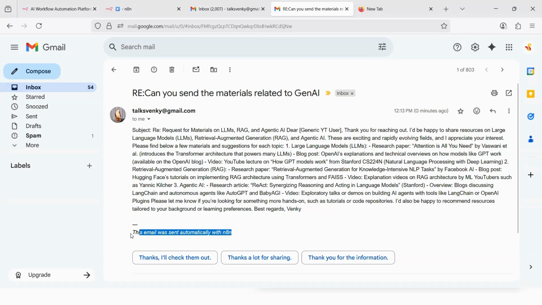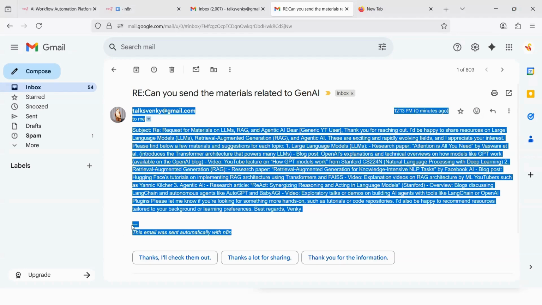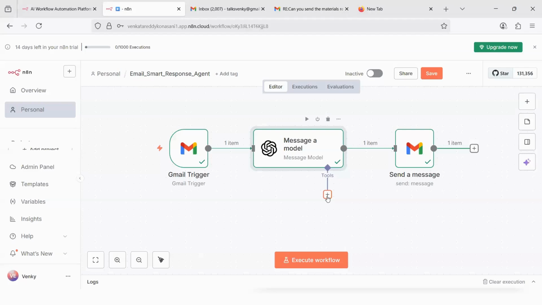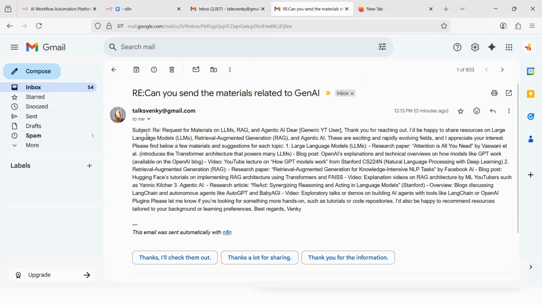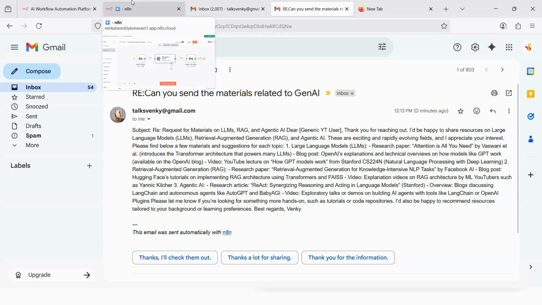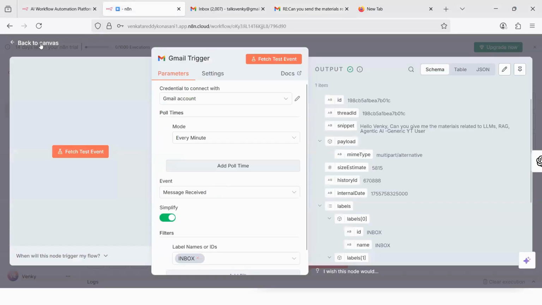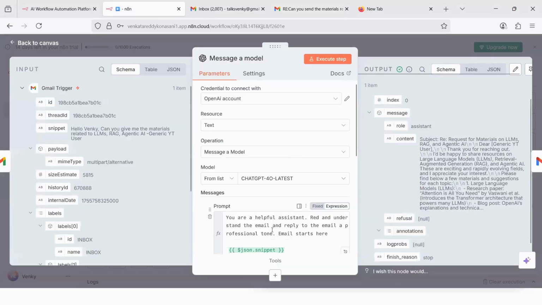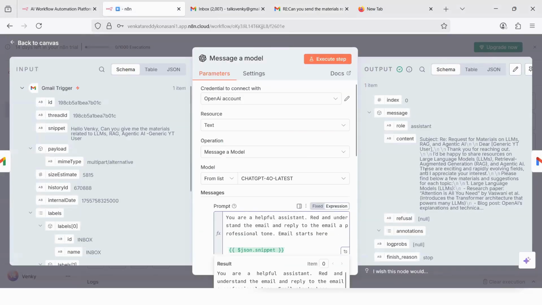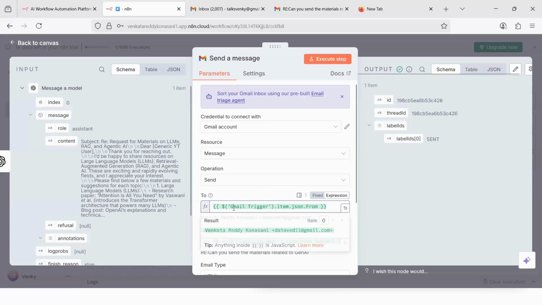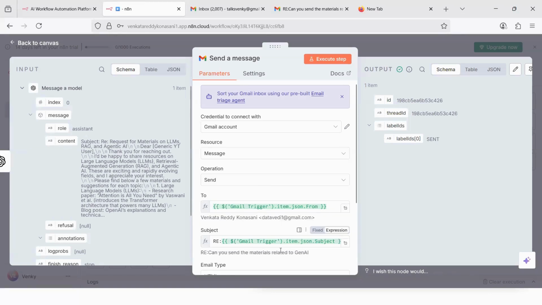This email was sent to you automatically with N8N. This is also given as the signature. We can remove this if required, but this is the output. Later on, when we get into complex agents, I'm going to tell you how to add extra tools to this so that you can customize this answer for that particular user. How can you write the username also in the email reply? So the overall flow of the N8N agent is you receive an email and then you generate a reply. For that reply, you're a helpful assistant, and for this snippet, you generate the reply. This is the generated reply, and then you send a message with it to the person who sent the mail.